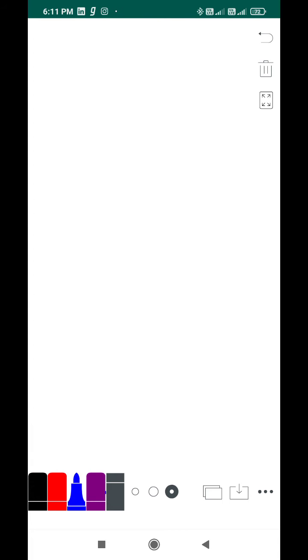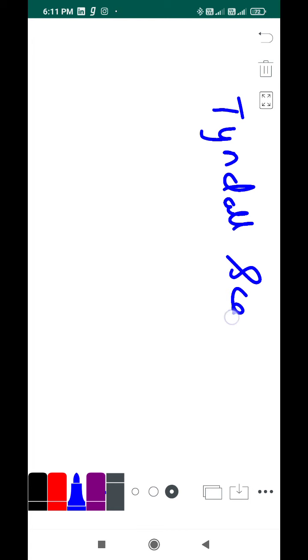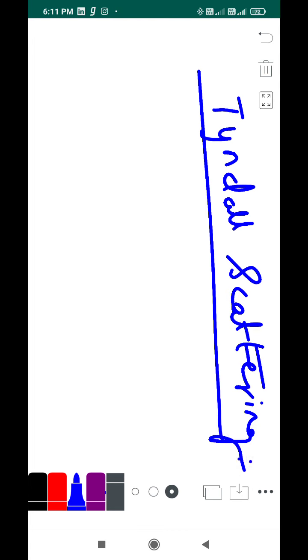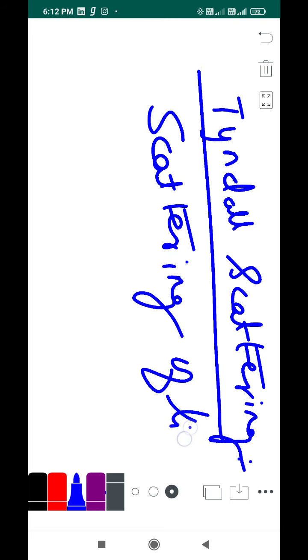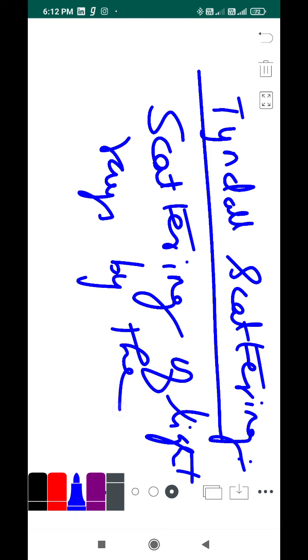Okay, let's see the next topic. The next topic, under elastic scattering, is Tyndall scattering. Tyndall scattering is nothing but scattering of light rays by the colloidal particles.